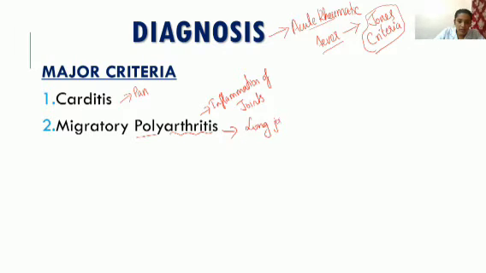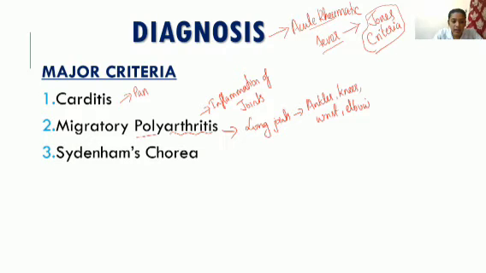Long or big joints like ankles, knees, wrist, elbow, etc. And very rarely small joints will get affected. So this is the second major criteria, that is migratory polyarthritis.